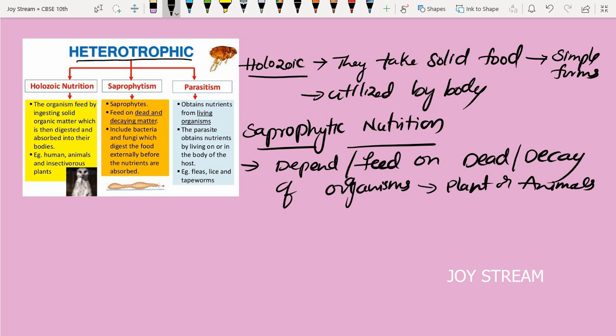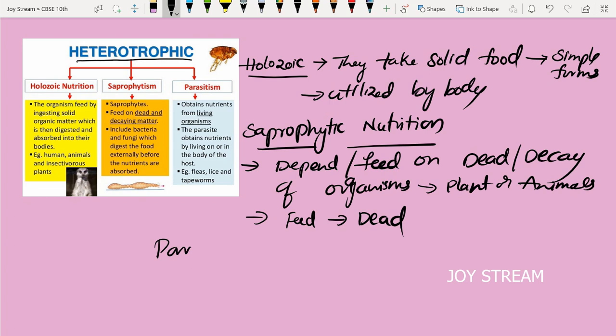So, if some animal dies on the road, after some days we cannot find the animal there. Why? Because it decomposes. It decomposes by microorganisms. These microorganisms like bacteria and fungi feed on the dead animal. This kind of process is called saprophytic nutrition.